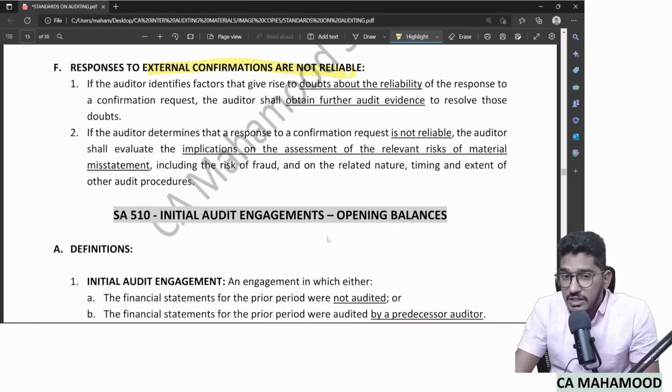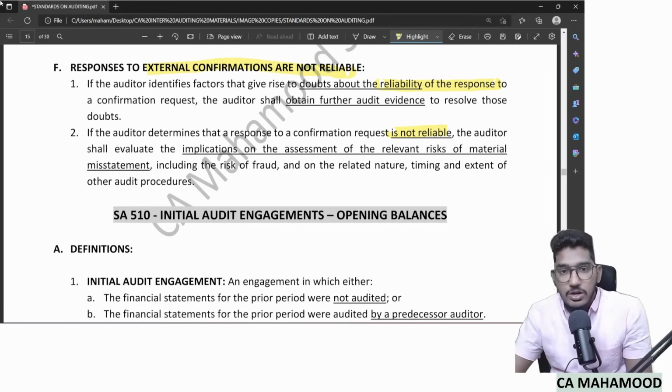If the auditor identifies factors that give rise to doubts about reliability of responses to confirmation requests, then the auditor shall obtain further audit evidence to resolve the matter. That means you need to perform in-depth audit procedures to find out how far the management's evidences are reliable. And if the auditor determines that the confirmation response is not reliable, why? Because the third party is saying something and from other evidences you concluded that the responses given by the third party are completely not reliable. That means your management made the third party give you wrong responses.